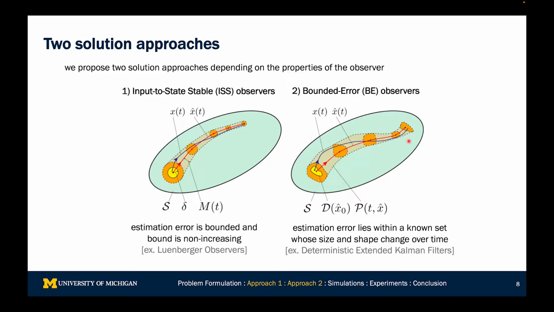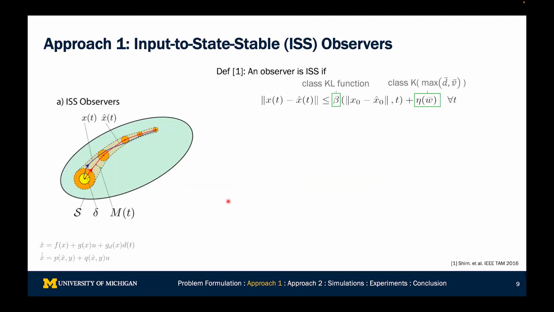That brings us to the next point, which is that we are proposing two different solution approaches, and these two approaches are based on the properties that are available to the observer. For instance, the first class of systems that we design for is input-to-state stable observers. Here we assume the estimation error is decreasing, and the bound is known a priori. However, we can also work with bounded error observers, where at any given time you know the set that the system lies in, but you don't know how it's going to evolve into the future, because that depends on the measurements that you receive online. These two classes of systems have different properties, and we're going to be exploiting these different properties to design our safe observer controllers. Let's start with the first one.